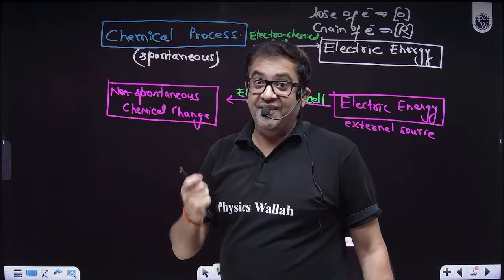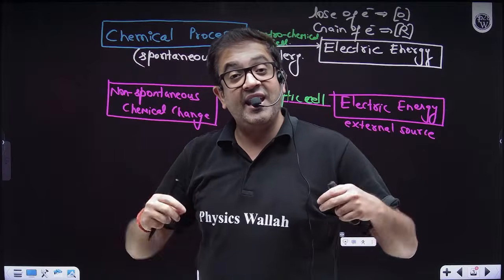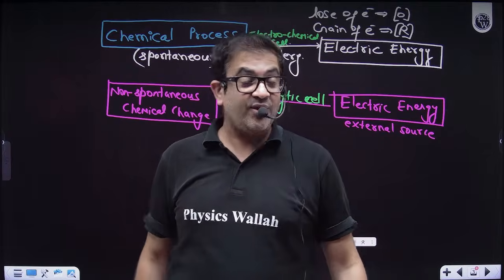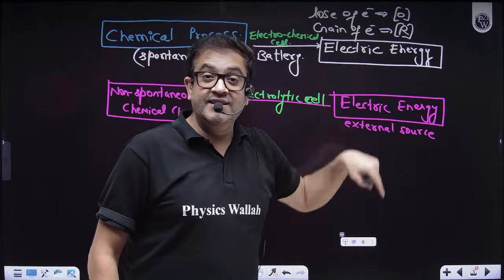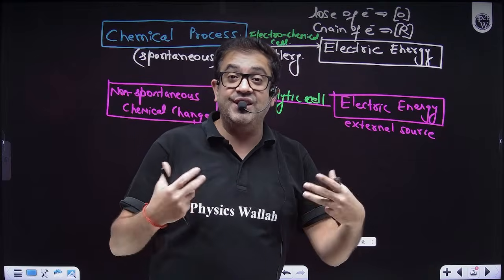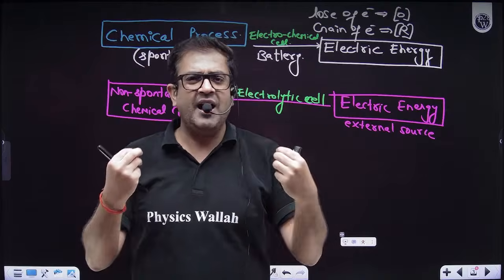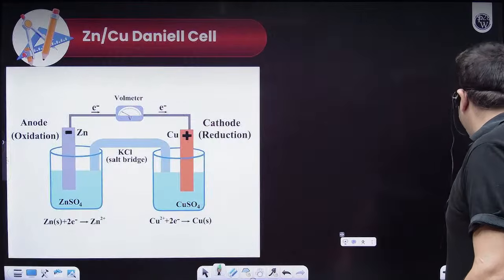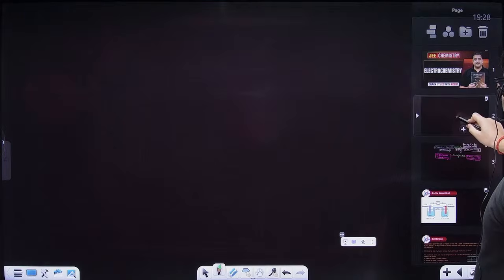That means, sir, definitely a redox is taking place. Now, sir, how can you use those electrons which these reactants are exchanging among them? A very common sense, and that common sense, I guess you know from class 10th. How, sir? I do not know it. Let me explain it to you.